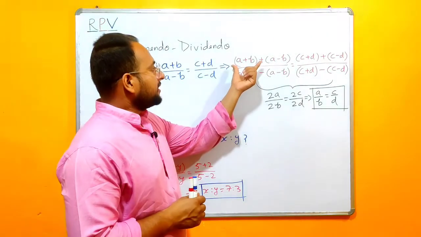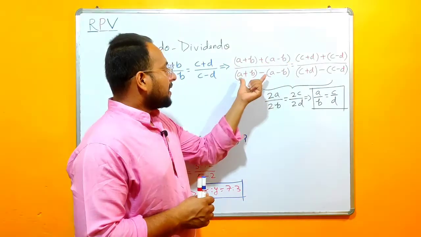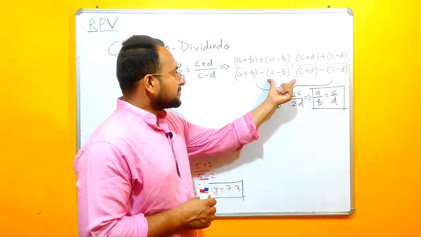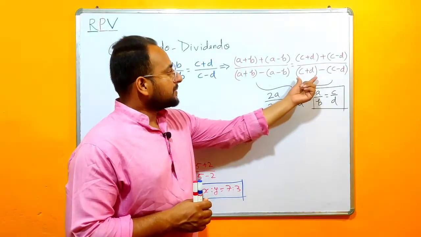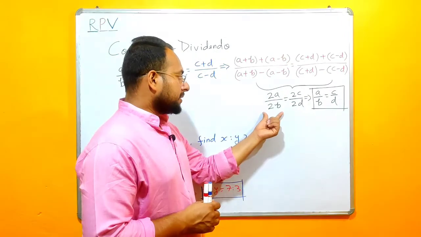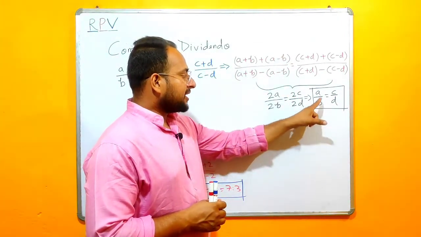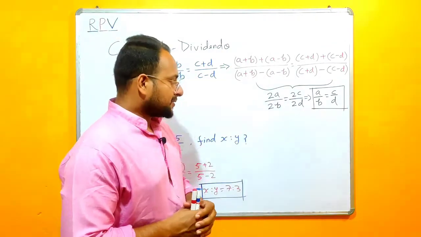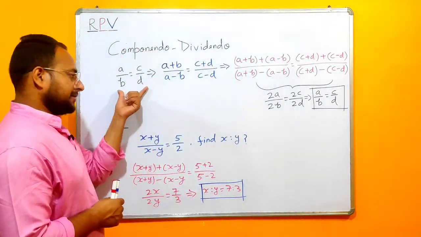So we will write it as a plus b plus a minus b upon a plus b minus a minus b equals c plus d plus c minus d upon c plus d minus c minus d. We will get 2a upon 2b is equal to 2c upon 2d. Finally, we will have a upon b is equal to c upon d. And this scenario we had at the beginning, as you can see here.